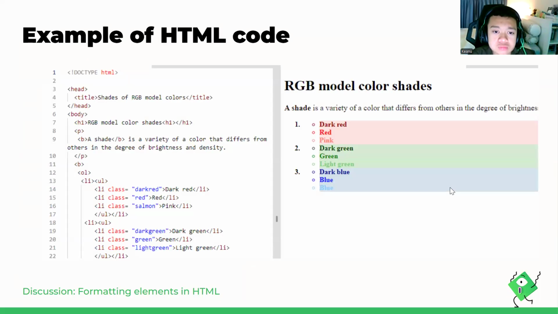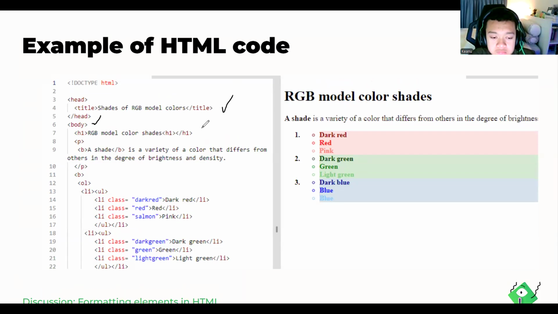Here is an example of HTML code. RGB model color shades. A shade is a variety of the color that differs from the others in the degree of brightness. We have the head and also the body: RGB model shades, and a shade, which is a variety of the color that differs from the others in the degree of brightness and density. We can just add our LI items for the dark red, the salmon, the dark green, and so on.